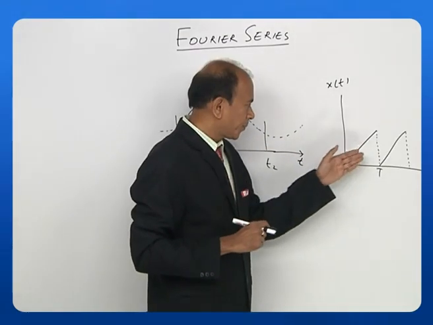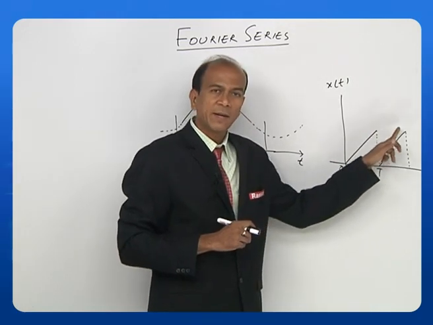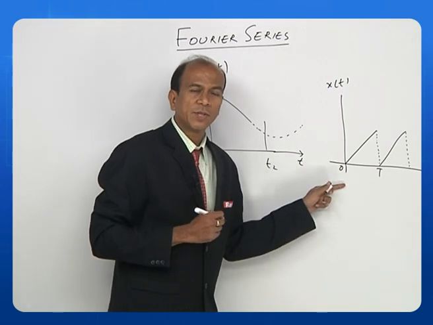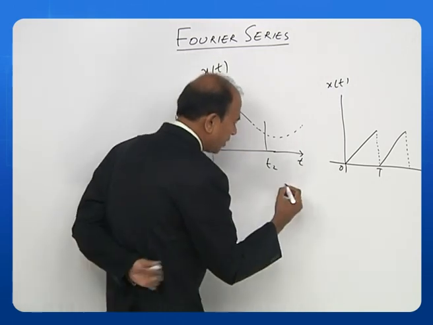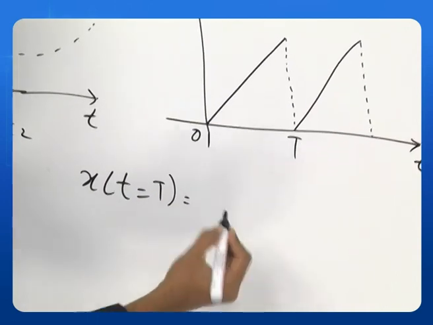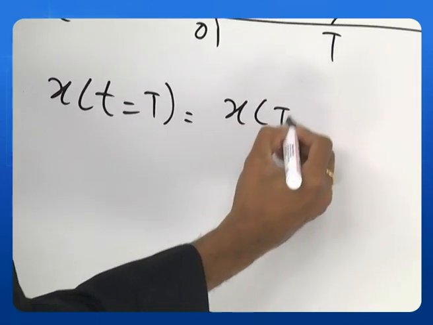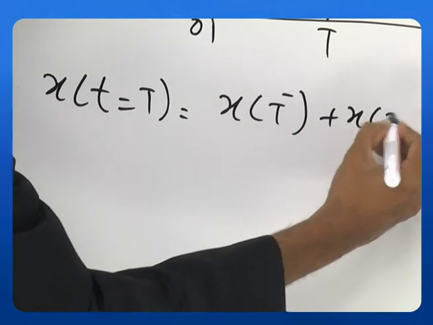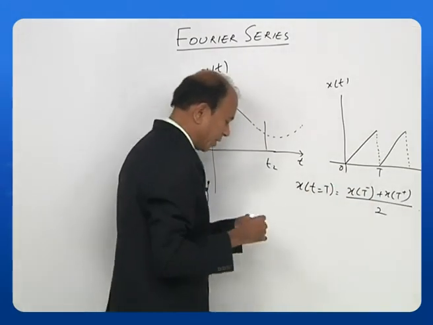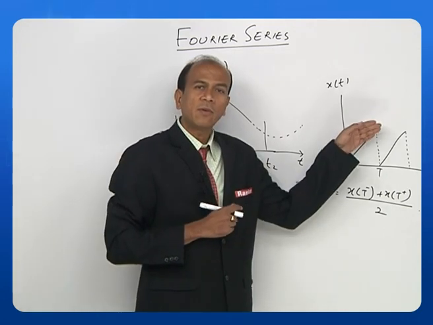Look at this, there are a finite number of discontinuities. That means I can write an equation for this. How can I write an equation for this? x of t can be written as x of t minus plus x of t plus, divided by 2. So when I write this equation, I will get the value of x of t.